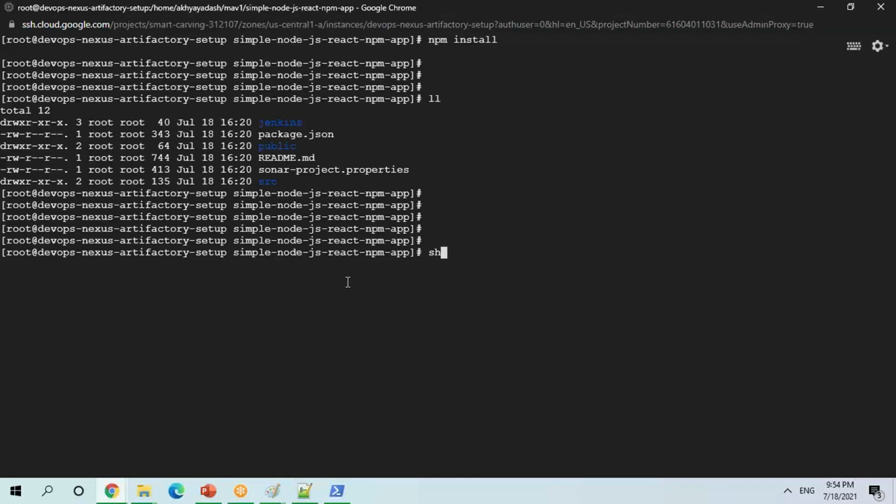Let me take some other repo. If anybody has an npm repo handy.